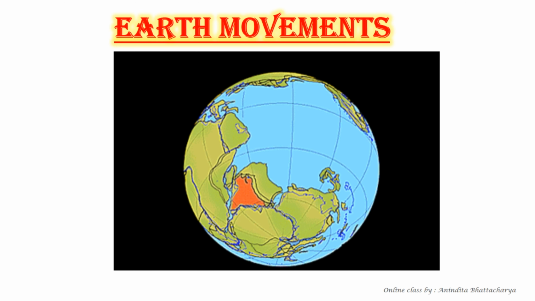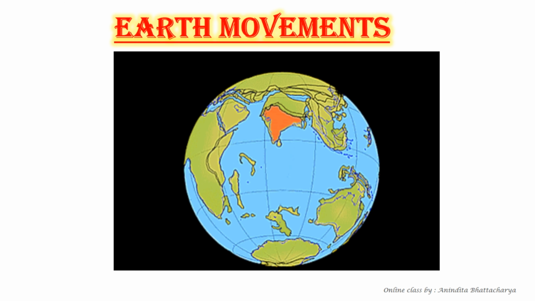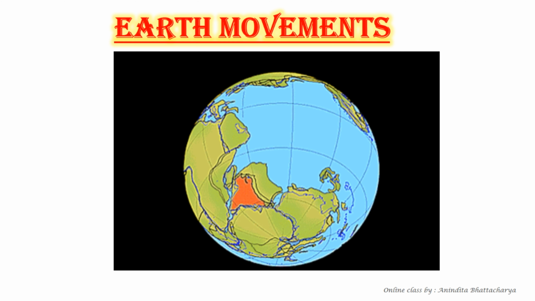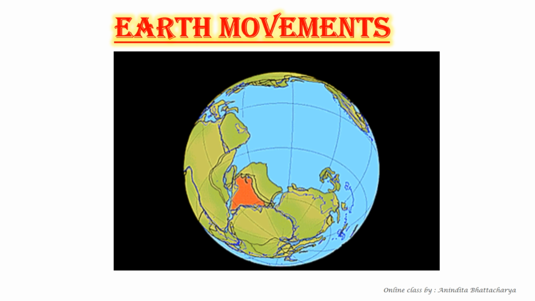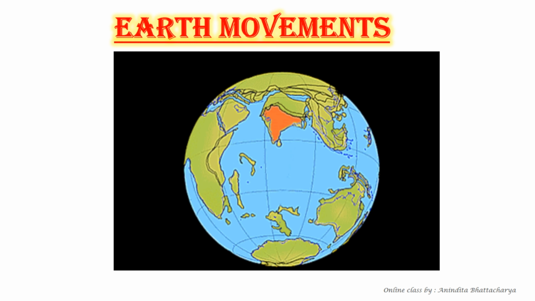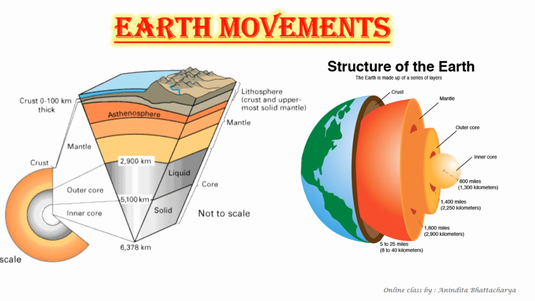You know that our earth is never still or quiet. There are constant changes seen on its surface. In previous classes, we discussed the earth's structural diagram, or we can say that the earth has a layered structure somewhat like a huge boiled egg or onion. The deepest layer is called the core, the next one is called the mantle, and the uppermost layer is called the earth crust.